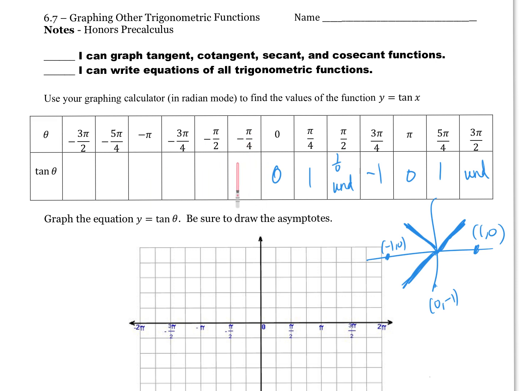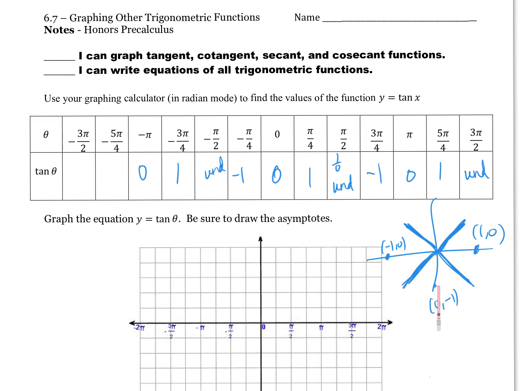Let's work this way. Negative pi over 4 is over here, down 1/4 of a pi. Y over x over here is -1. Down a pi over 2 would be down here. Nice. -1 over 0 is undefined. -3 pi over 4 is here. Positive 1. Negative pi.